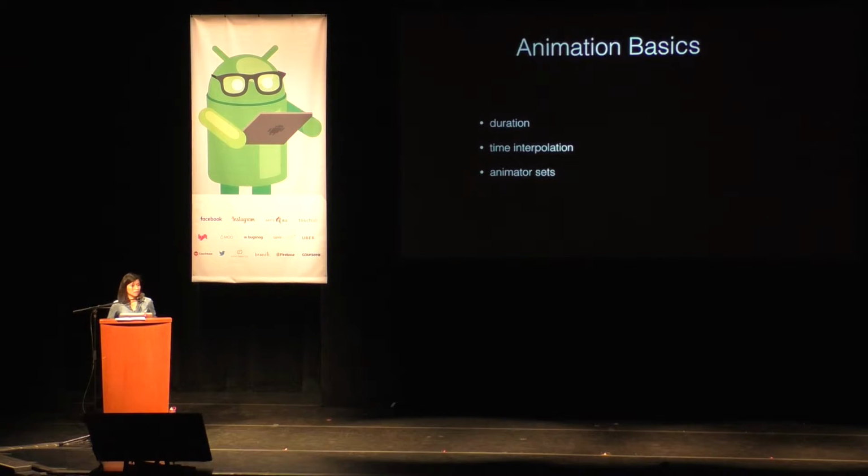The next is animator sets. Animator sets allow you to group animations together, and for us this is important because we need to group a variety of animations because we're animating different types of properties on the hearts. And there's a few other things that you can do from the animation point of view. You can also define whether an animation should repeat or whether it should reverse itself.